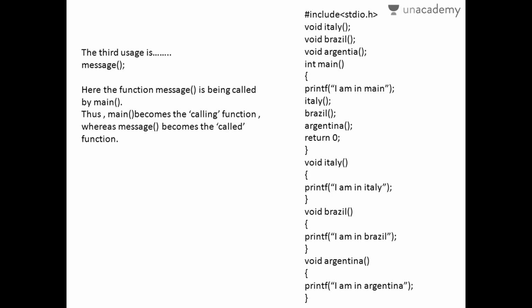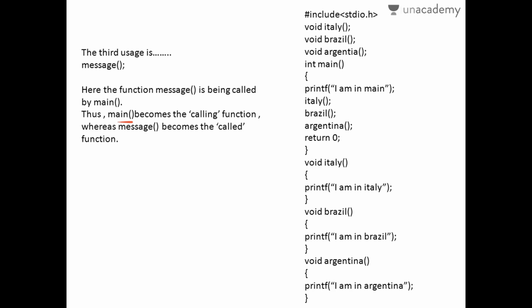The third usage comes here, message. This function message is being called by main. That means only the main function calls this function message, and then the rest of the program will be executed.